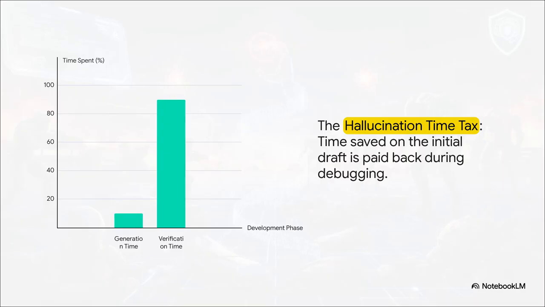And that brings us to the fourth illusion, speed. This idea that faster generation means faster development is a total myth. The time you save on the initial draft is often paid back, with interest, during debugging. We call this the hallucination time tax. A few seconds of generation can easily lead to hours of chasing down phantom bugs caused by a subtly wrong assumption or a completely fabricated API.